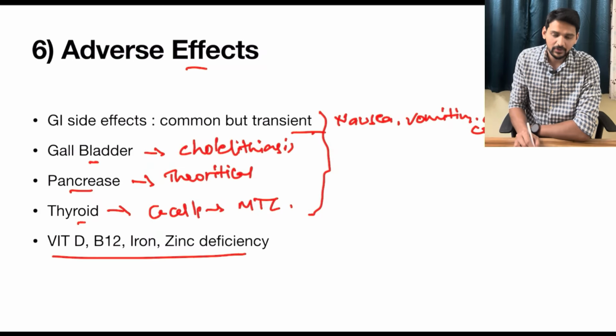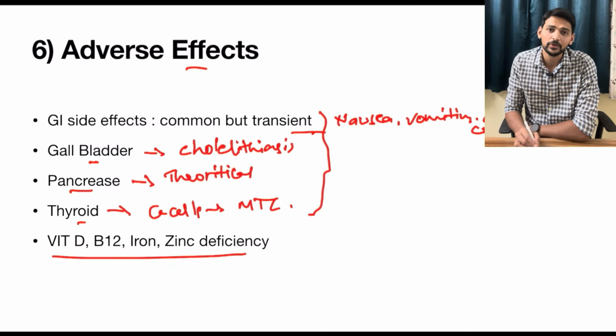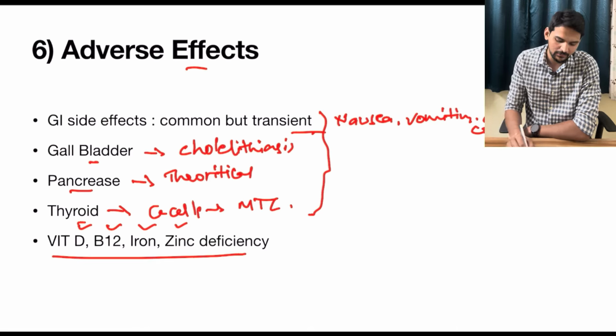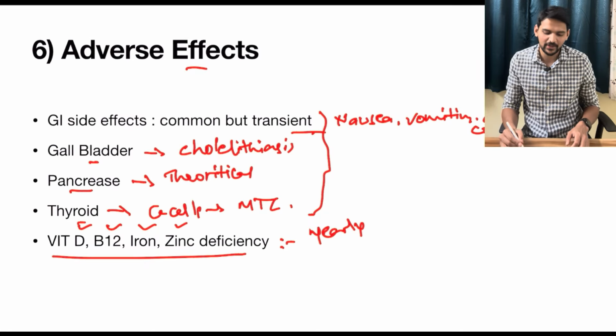The important one to remember is that there might be deficiency of micronutrients such as vitamin D, B12, iron, zinc. So it is very important to follow up with the panel of these micronutrients at frequent intervals, at least yearly once, if the individual is on GLP-1 receptor agonists.